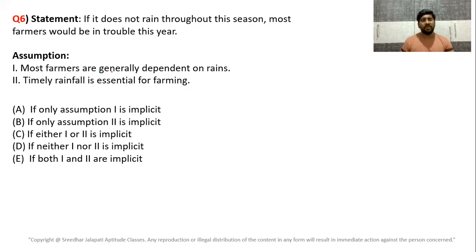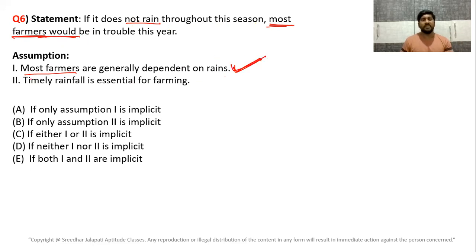Assumption: Most farmers are generally dependent on rains. Yes. How do we know most farmers are generally dependent on rain? Because here, most farmers would be in trouble if it doesn't rain. That means most farmers depend on rains.